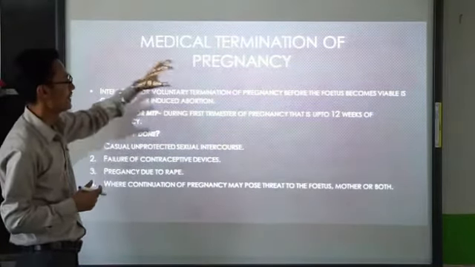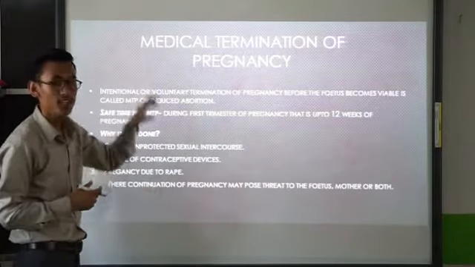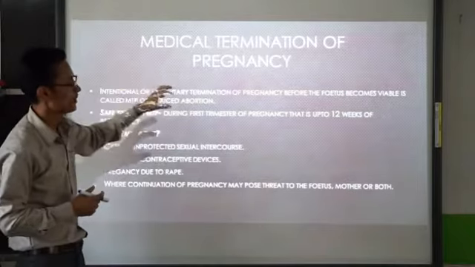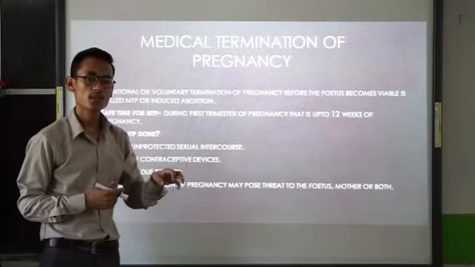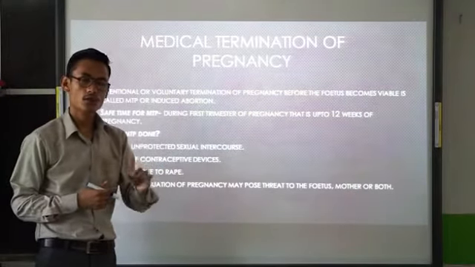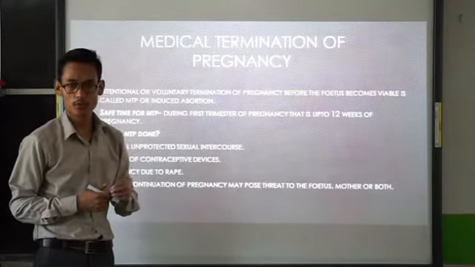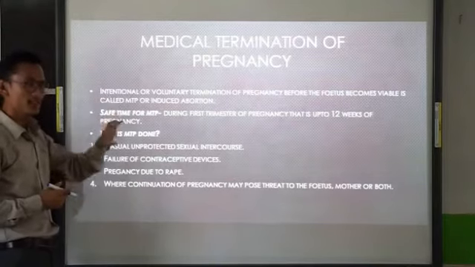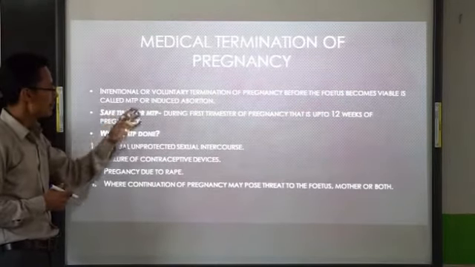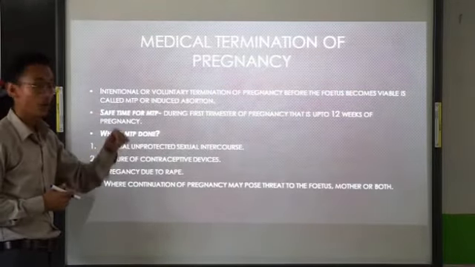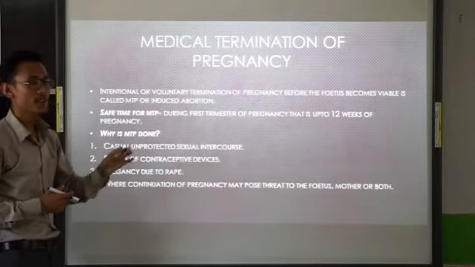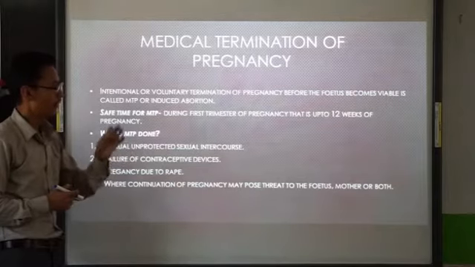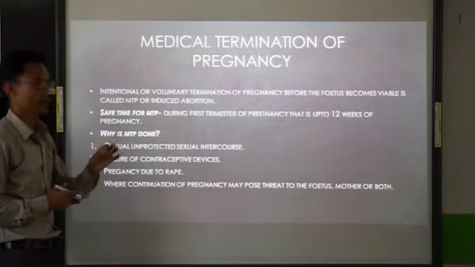Yes, so first of all, what is MTP, or medical termination of pregnancy? So we should call this MTP or induced abortion. Write it down. MTP means medical termination of pregnancy. It is also called induced abortion. So what is MTP? The definition is, MTP is the intentional or voluntary termination of pregnancy before the fetus becomes viable.